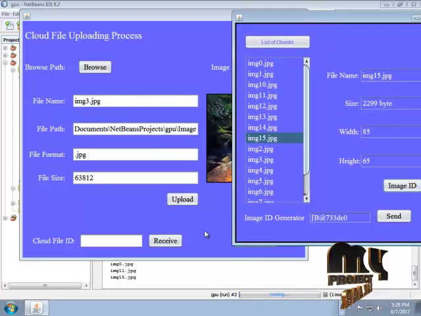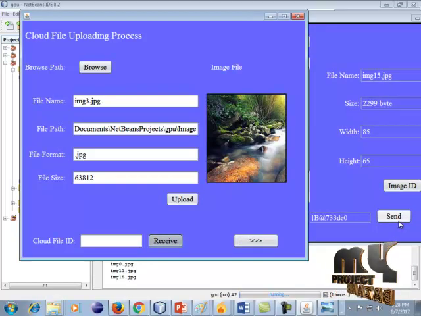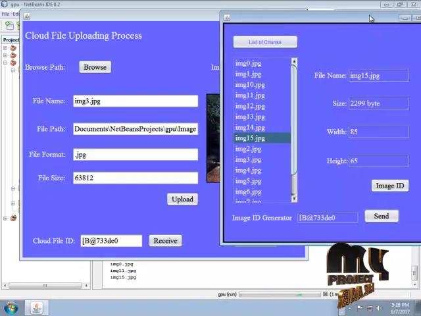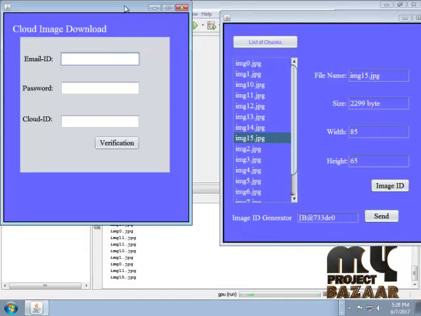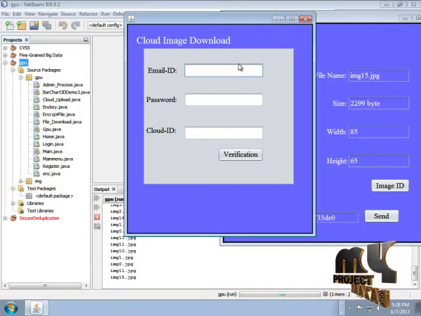After this, send this file and receive this cloud ID. After this send, our cloud service provider sends this file to the cloud user. So next it goes to another process. It is the cloud downloading, image downloading process.